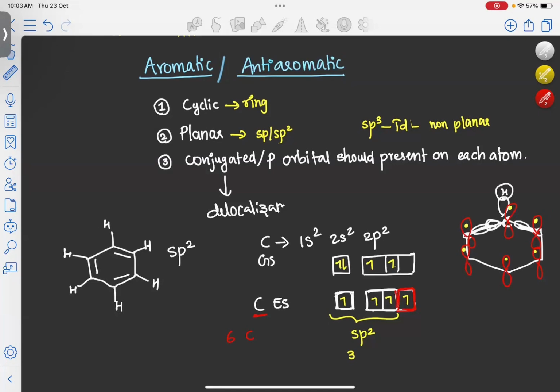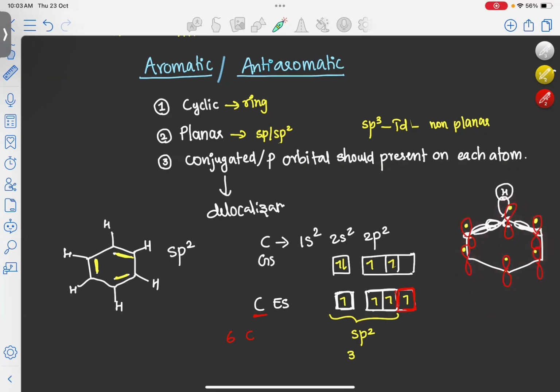Now, the delocalization of electrons is possible by the movement of electrons through this orbital. Due to overlap of this orbital only, the C double bond C, that is this pi bond, is formed in the benzene structure. So this is the structure of benzene. You can see an sp2 hybridized p orbital on each carbon atom, which is making this delocalized. So that's why benzene is an aromatic molecule.